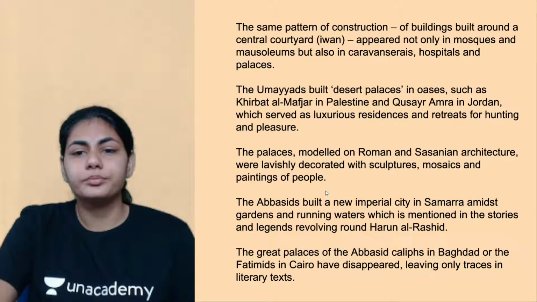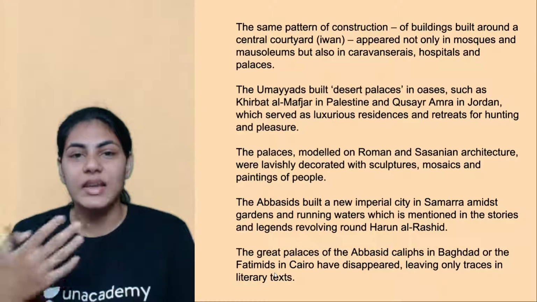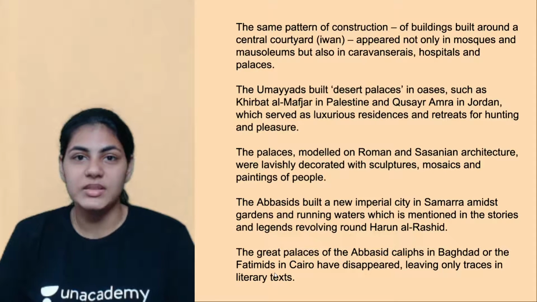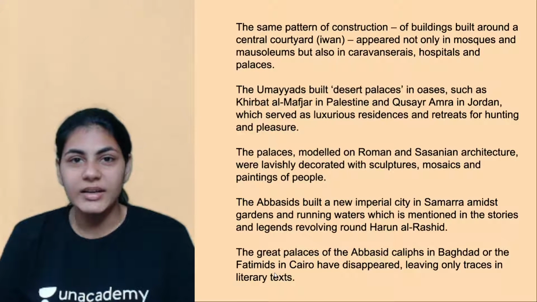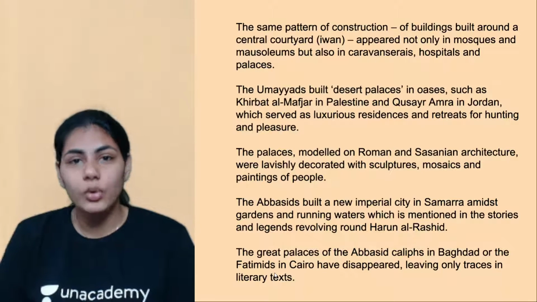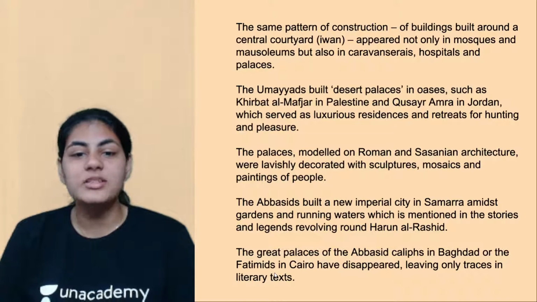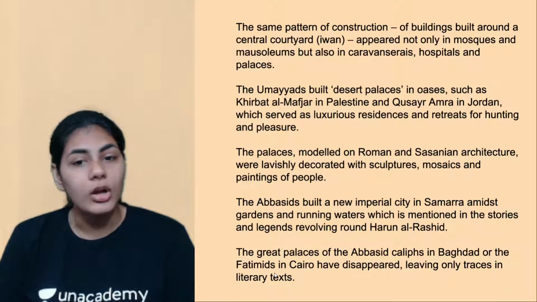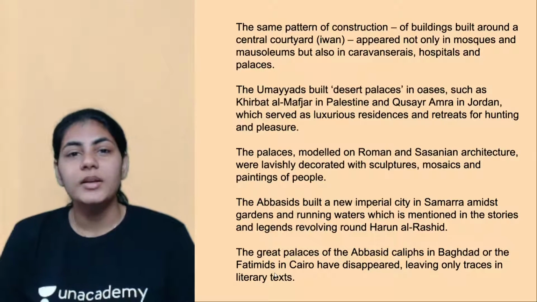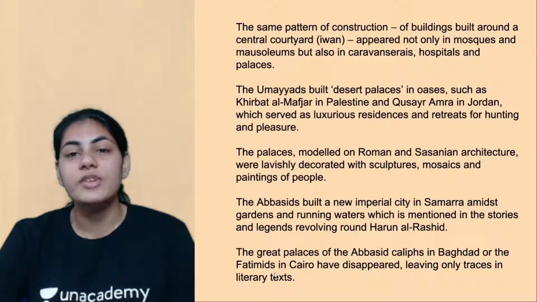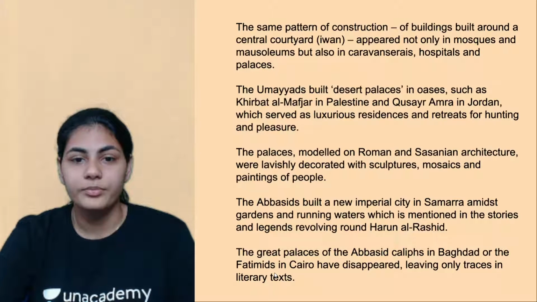And lastly, even though we are discussing these cities right now, for example the palaces within the cities, right, if you go to Baghdad right now, you won't see the palaces in which the Abbasids once upon a time lived, right? You won't see them because they have been destroyed. They are in ruins right now. In the same way, the Fatimids lived in Cairo. Their palaces were in Cairo. We don't have palaces in Cairo as well right now. All of them have disappeared. They are destroyed. But the information we know about them is only through literary texts, right? Because people have written about them very, very extensively.